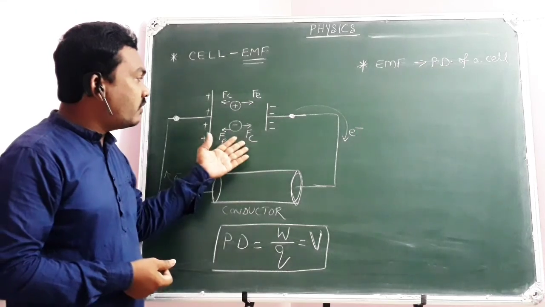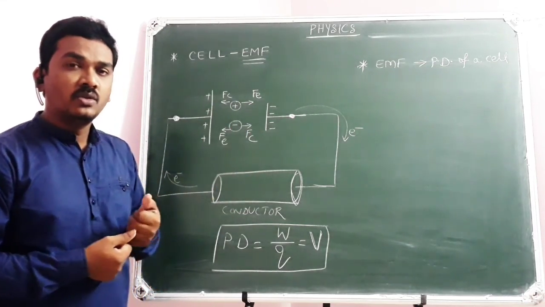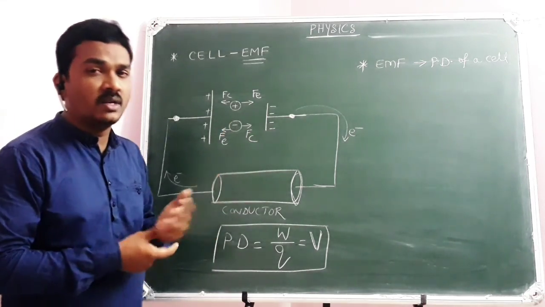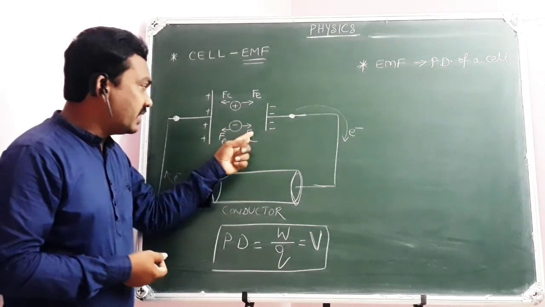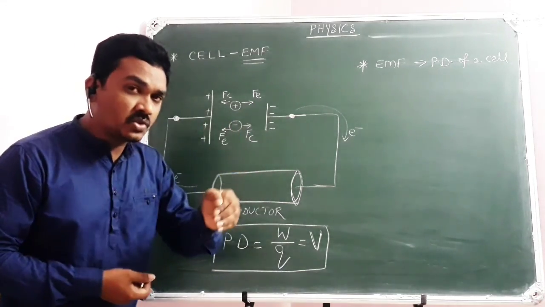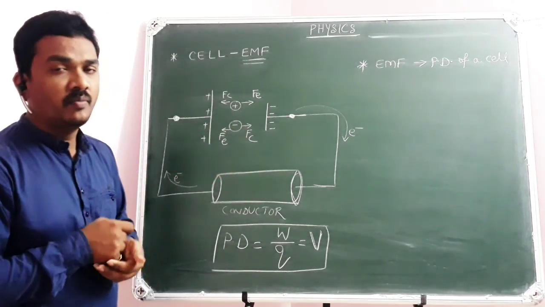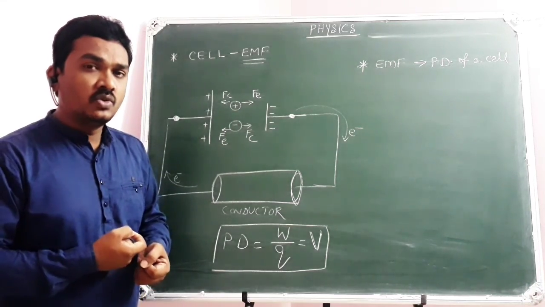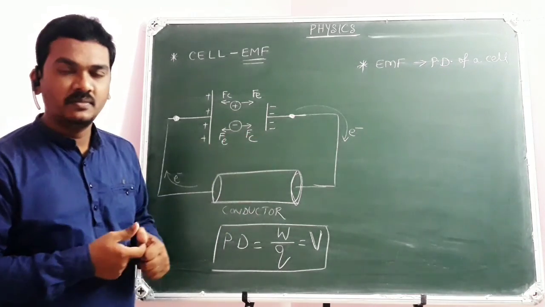And at the same time, there will be a large number of ions present in the electrolyte. It is not about 1 or 2 ions. So there may be collisions among the ions while they are flowing from one terminal to another. So the electrolyte in between the terminals of the cell may offer some resistance for the flow of ions from one terminal to another. In that case, some amount of energy will be consumed to overcome that objection offered by the electrolyte.